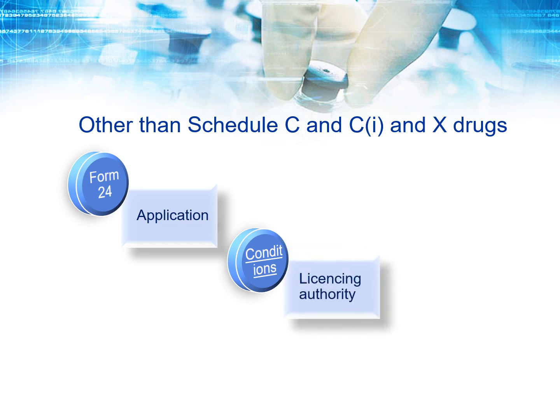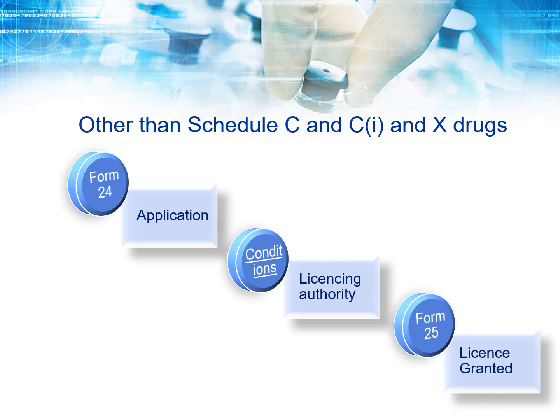After satisfying the conditions, the licensing authority will grant the license on Form 25. After that, you need to see the conditions. What are the conditions required for granting the license for the manufacturing of drugs other than Schedule C, C1 and X?